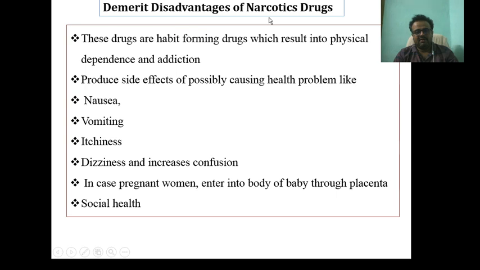Now, demerits and disadvantages. With these drugs, a person becomes completely physically dependent on the particular drug. The individual also faces problems like nausea, vomiting, itching, dizziness, and increased confusion. If a pregnant woman consumes narcotic drugs, the baby is born with infection and disorders, and it also affects social health.